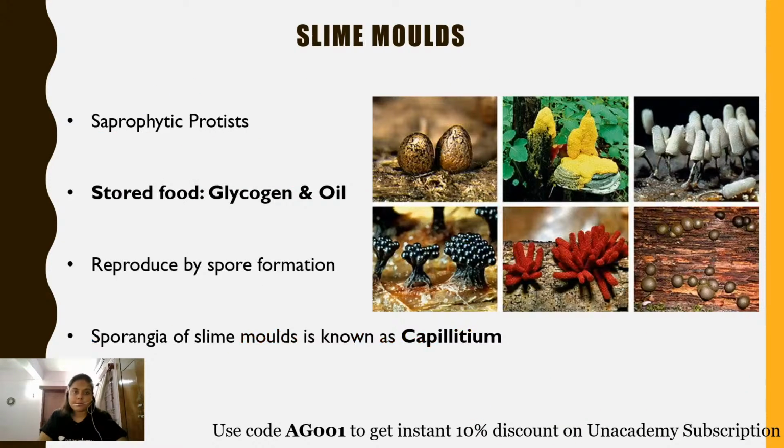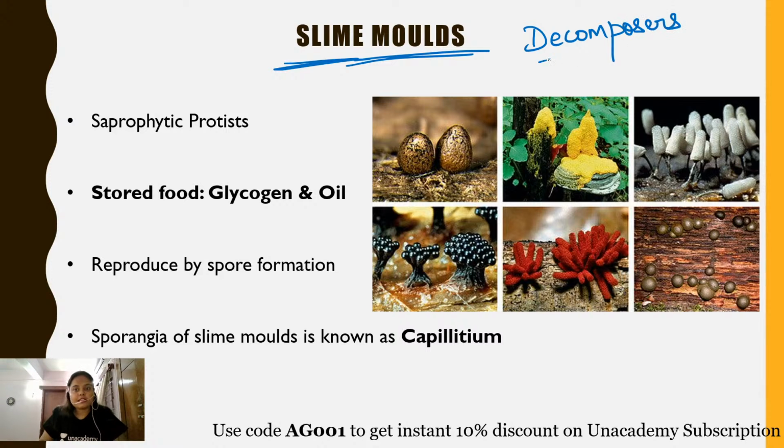Okay, now moving ahead and talking about the slime molds, the false fungi. Slime molds are the false fungi. The position of slime molds is also not fixed or not clear. First of all, slime molds come in the category of consumers or decomposers, so they are mainly decomposers. They show a saprophytic mode of nutrition, so they feed on dead and decaying organic matter. They spread all over a dead log of a tree and start decomposing it.